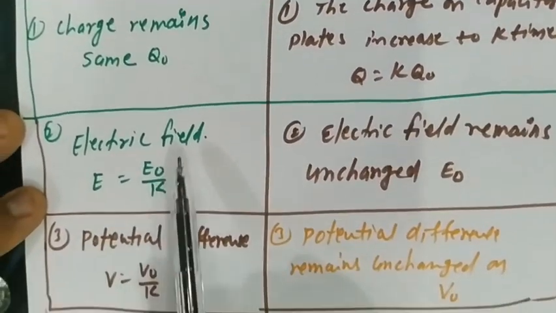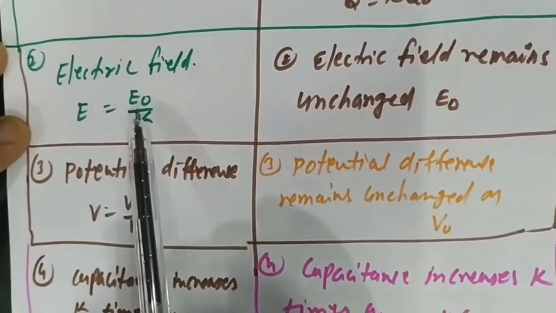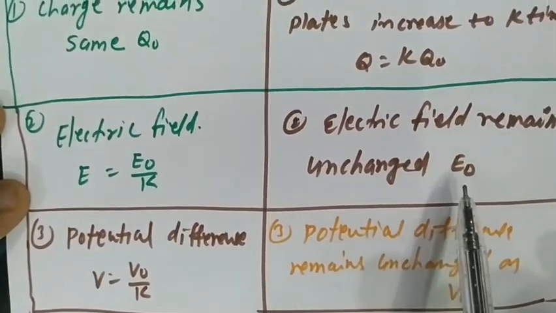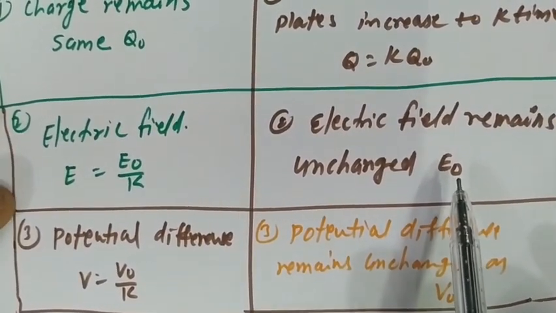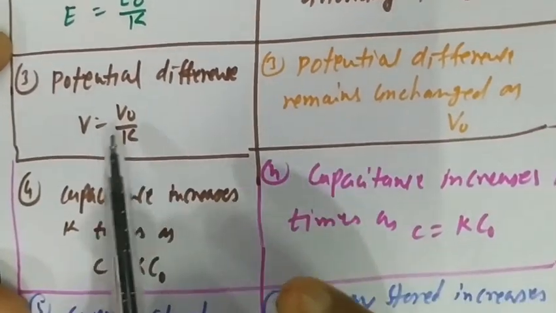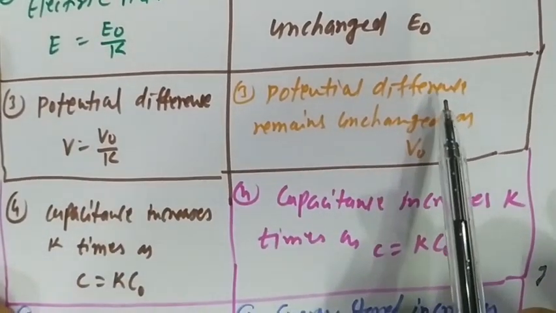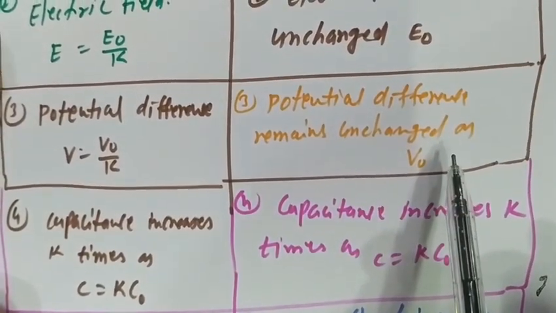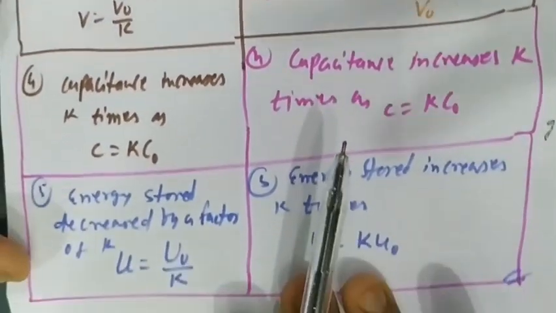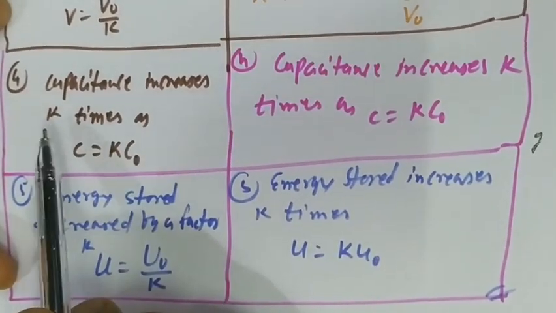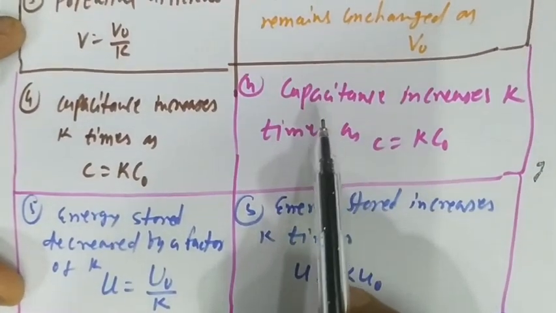Electric field in the first case is reduced by a factor K, but the electric field remains unchanged when the battery is connected. Potential difference also decreases: V equal to V0 upon K, but the potential difference remains unchanged when the battery is connected. When the battery is disconnected, capacitance increases K times.